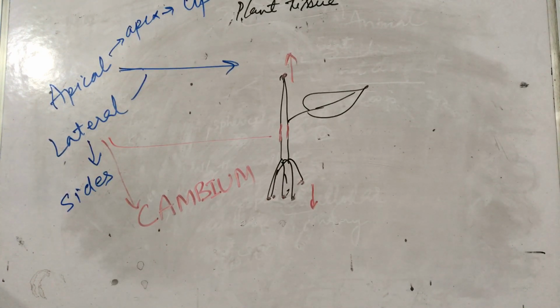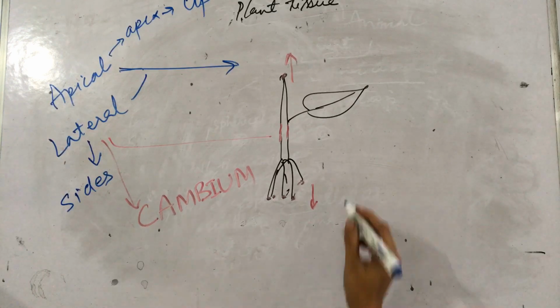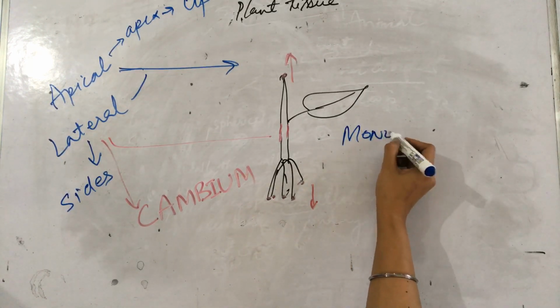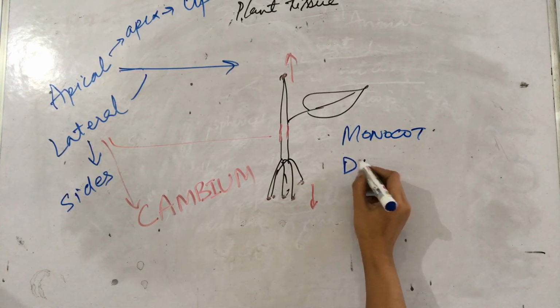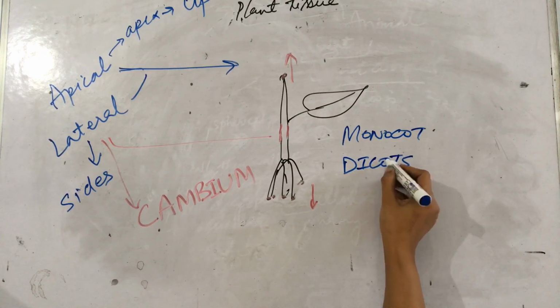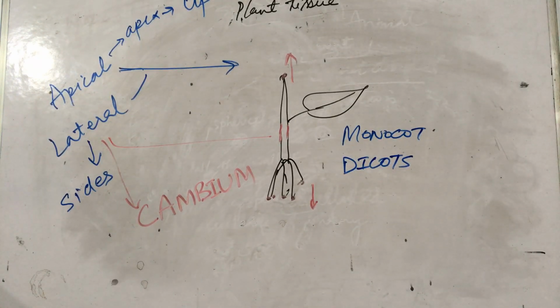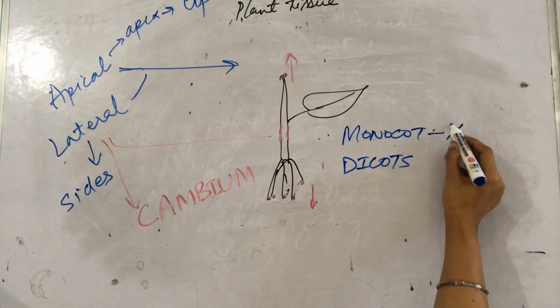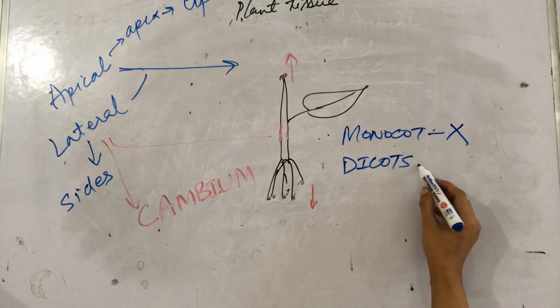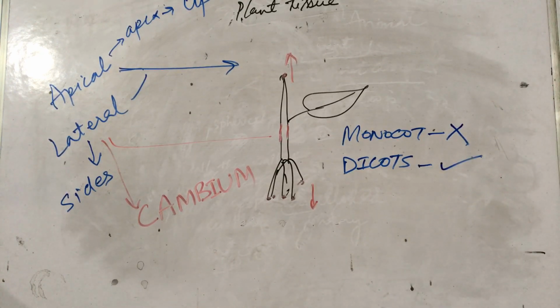Alright. Now, plants are of two types. One is monocot, another one is dicot. This you might have read in your earlier classes. Monocot plants do not have lateral meristem. Lateral meristem is absent, while in case of dicots, lateral meristem is present.